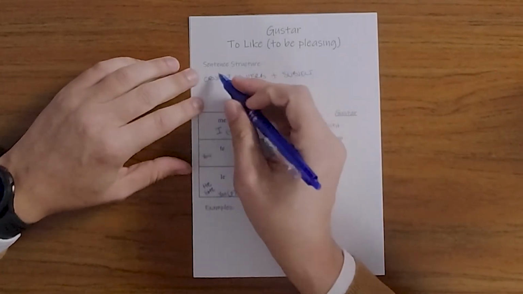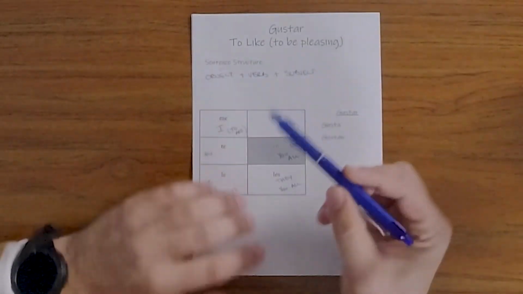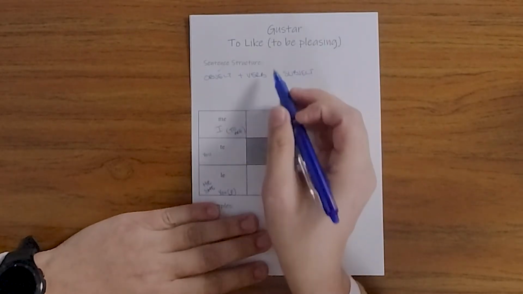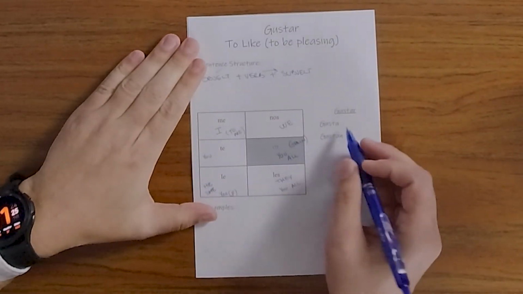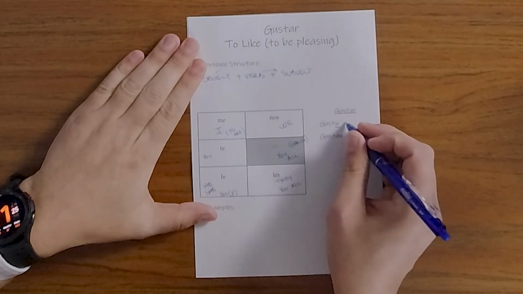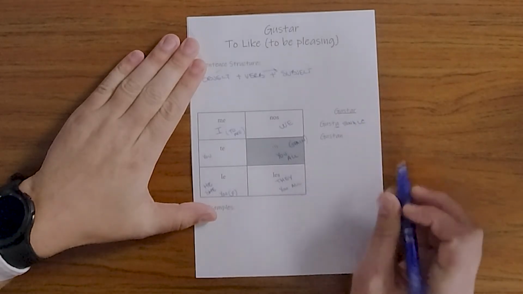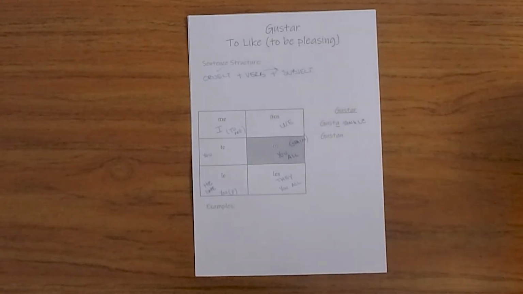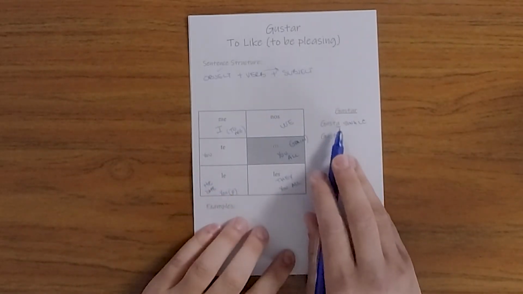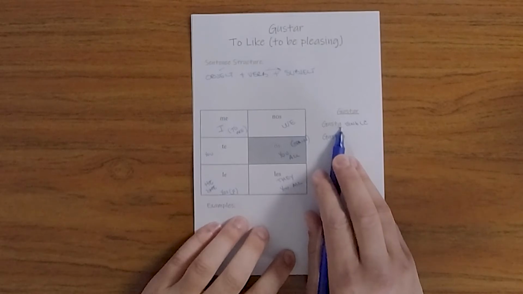Then we have this done. We need the verb, and the verb is going to match the subject over here. So the verb is really talking about this thing. And if we're talking about things, it's really going to be simplified into two: a single or a plural. Now this gusta is for a single item. So if you like the book, or the movie, or the food or anything like that, if it's one item that you're describing, you just use gusta.